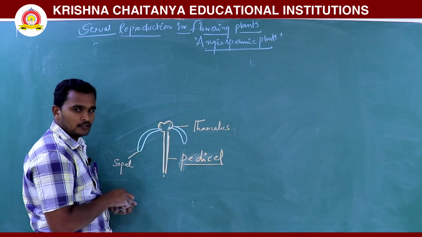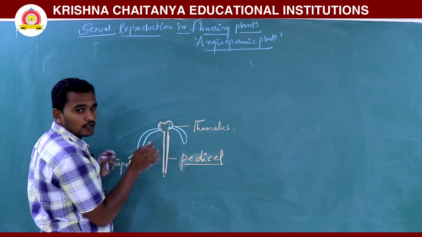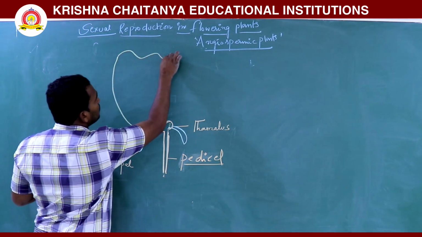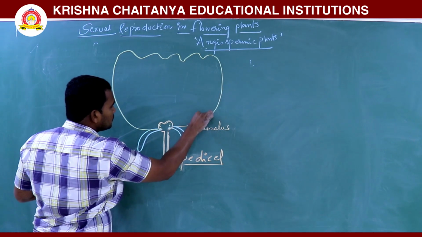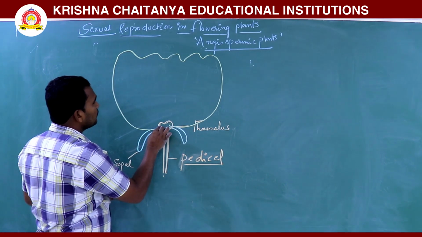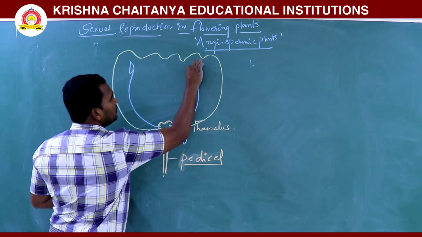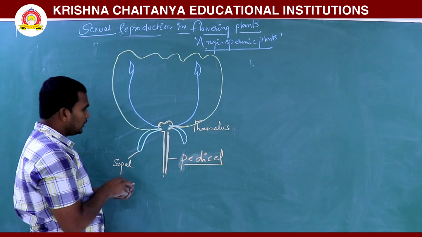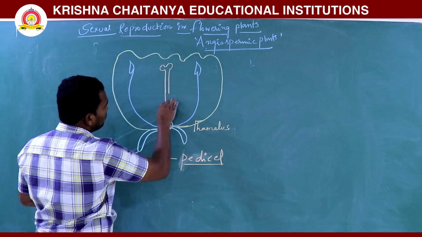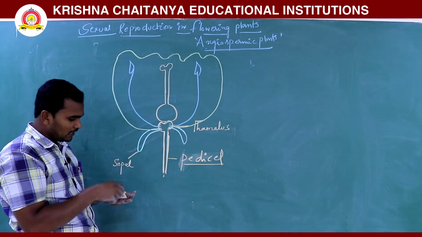The next node produces petals. The next node produces the androecium. The next node produces the gynoecium. This part is called the gynoecium.